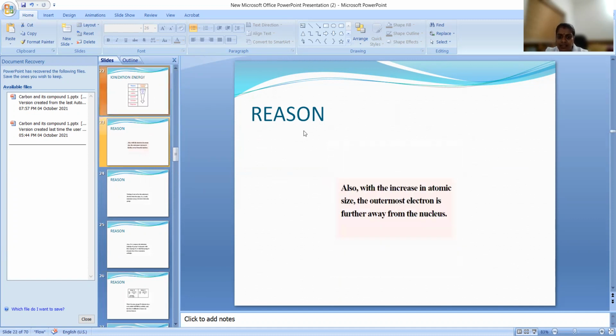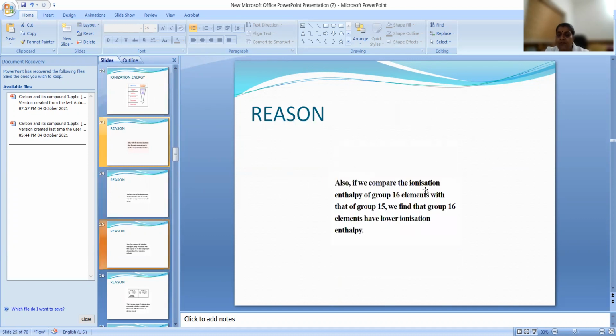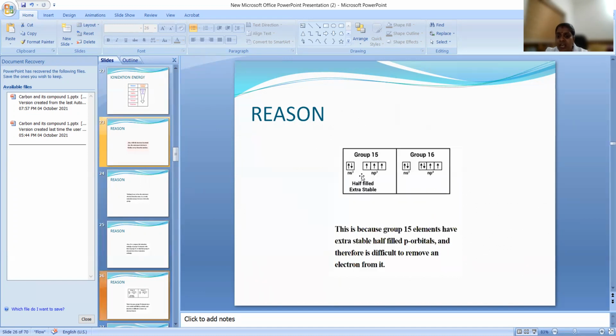Few other cases. Okay, ionization enthalpy is done. Now, if you compare the ionization enthalpy of group 16 elements with group 15, we find that group 16 elements have lower ionization energy. Why is group 16 having lower ionization energy? Look at the outer electronic configuration.